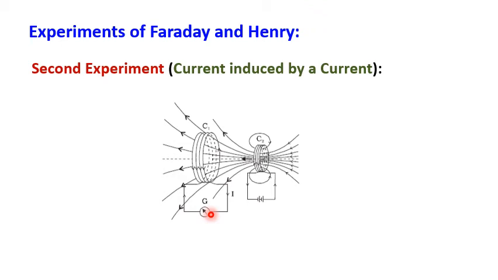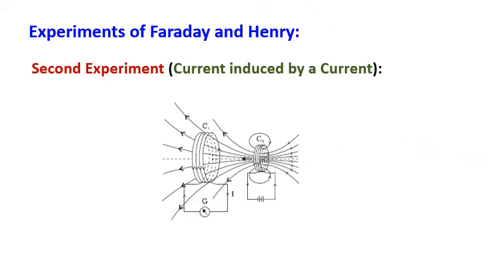That means there is a current induced due to change in magnetic flux. That is the current in the coil producing magnetic field, and we are moving the coil towards, so there is a change in magnetic flux linked with this closed coil C1. So induced current, induced EMF is there. So this is the second experiment. So current induced by a current.